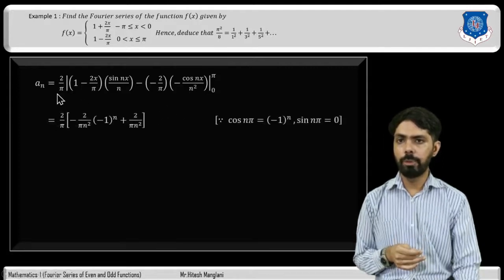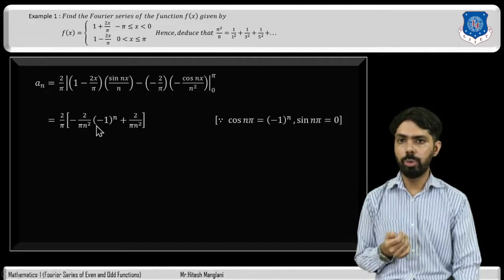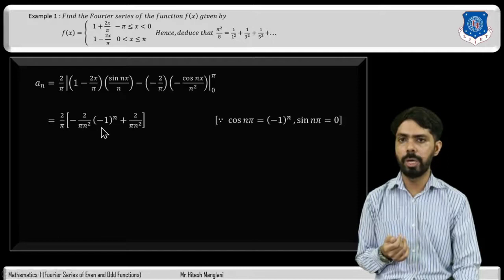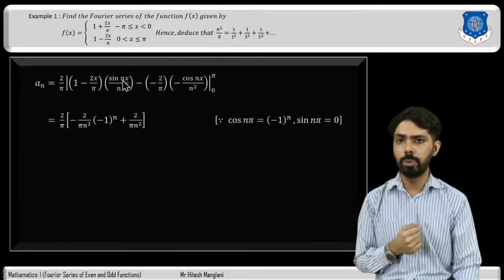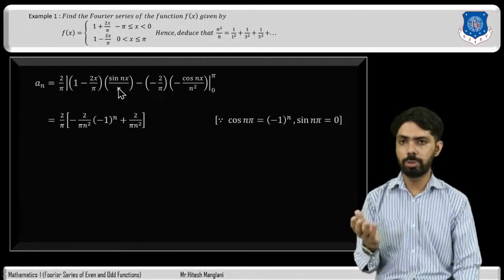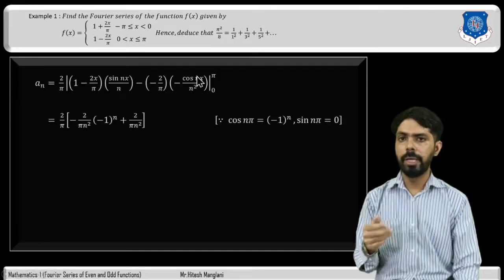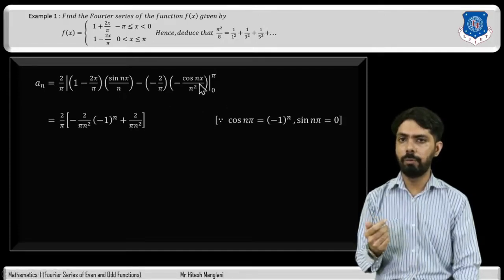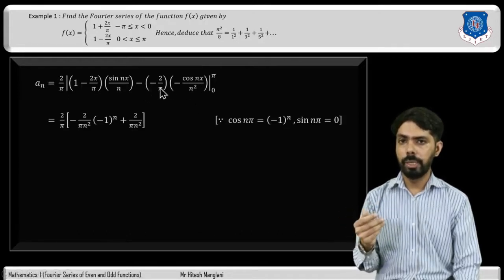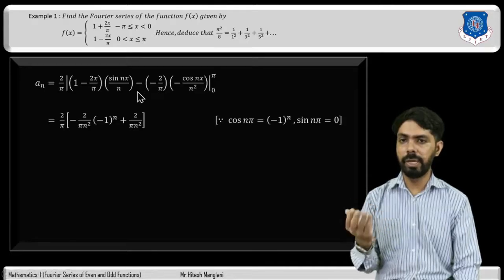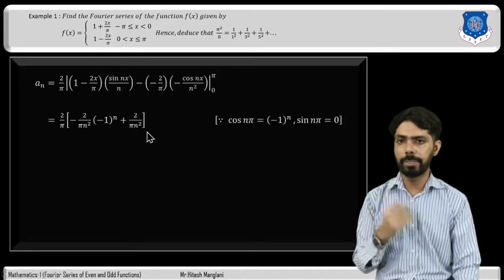So an will be 2 by pi in bracket. Here minus, minus and minus. So it will be negative. So 2 divided by pi n square, and value of cos n pi is minus 1 raised to n. Then we will replace x by 0. So value of sin 0 is 0. So no need to write down this term. Then here if we replace x by 0, then value of cos 0 is 1. And here we are applying the lower limit. So here 3 minus signs, but 1 negative sign will be of lower limit, so it will be positive. So 2 divided by pi n square.